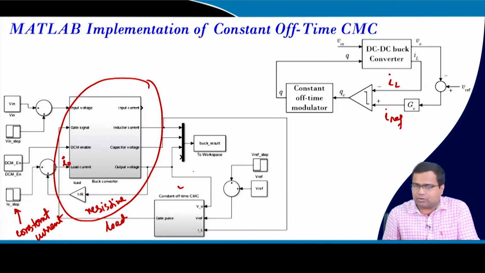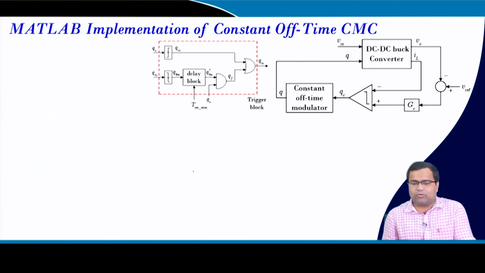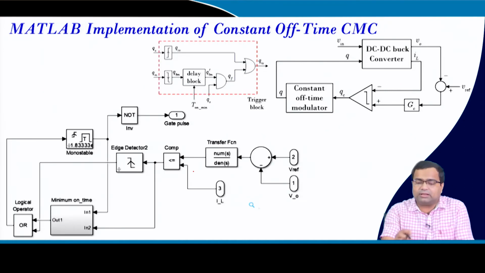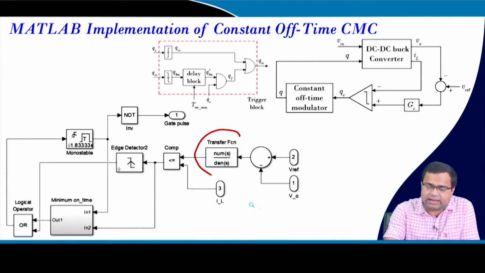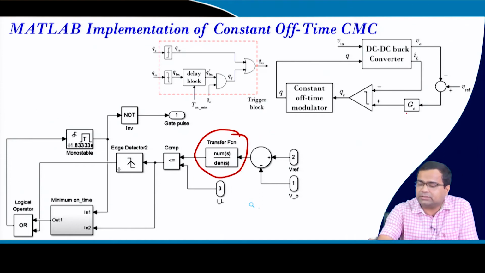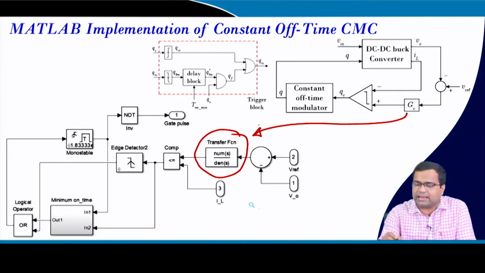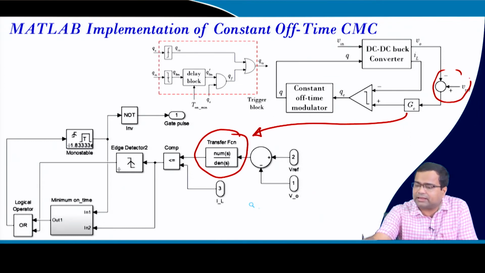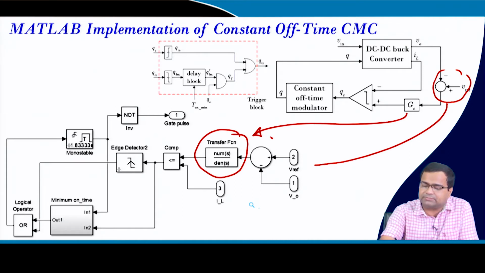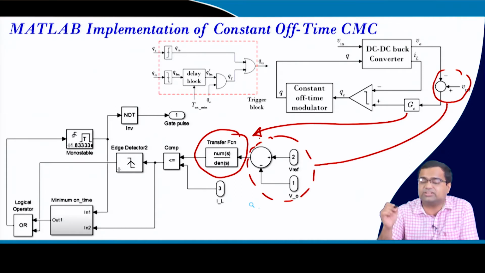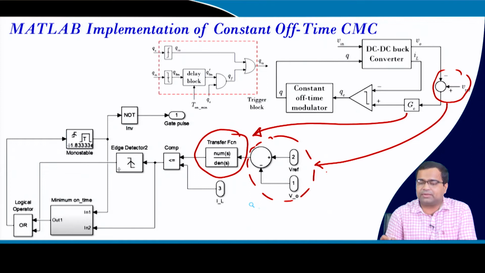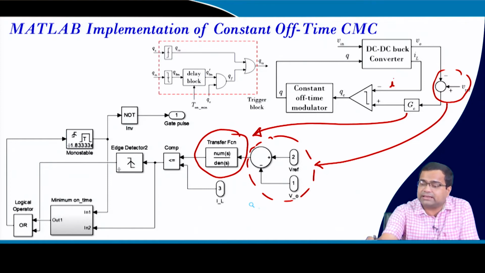Now, this block, what is this? If you go inside this block, this is the transfer function where we can set the compensator, because this is the compensator that we talked about, and you can see this reference block is nothing but this block here, which generates the error voltage, okay. And here we are using the inductor current.